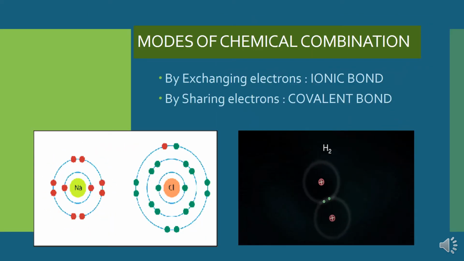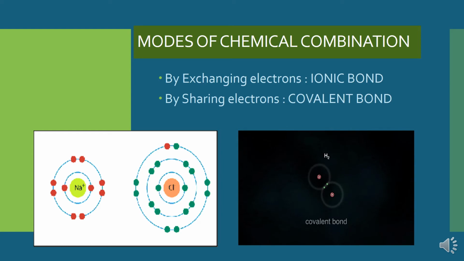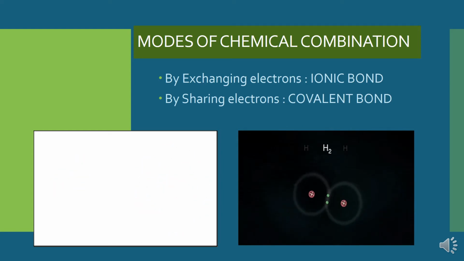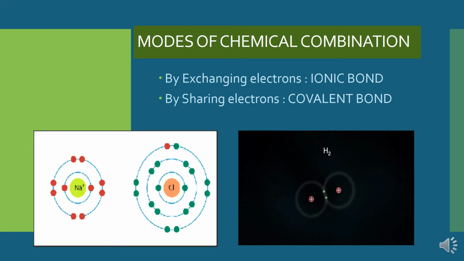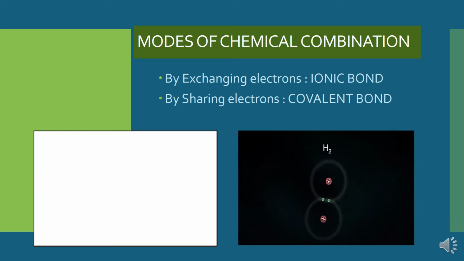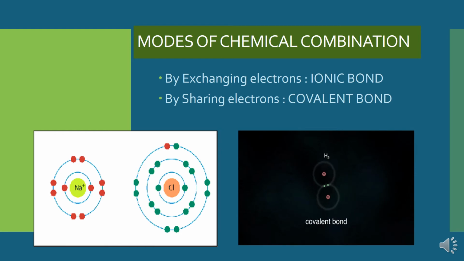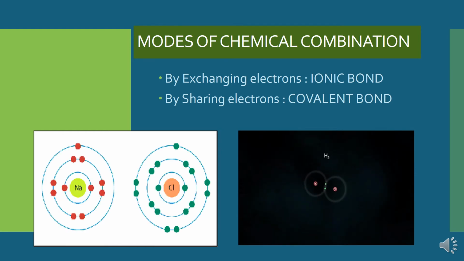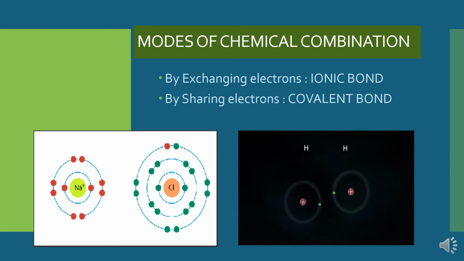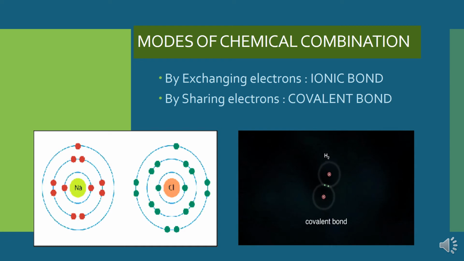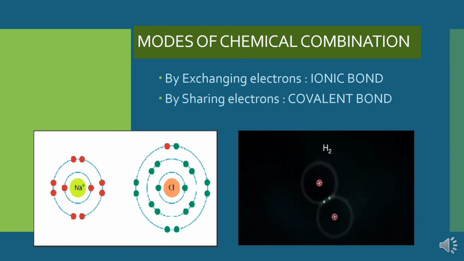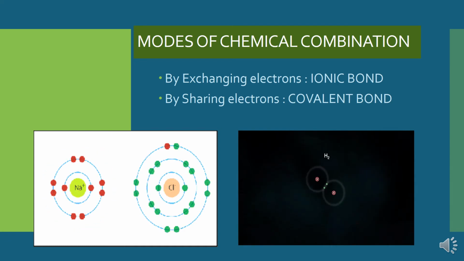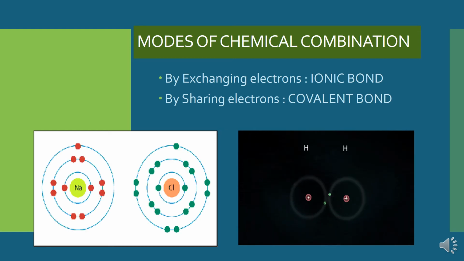So now according to the Kossel-Lewis approach, chemical combination means atoms can combine in 2 ways. In the first figure you can see that one electron is getting transferred from the sodium atom to chlorine. So this is called transfer of electron, and this type of bond is called an ionic bond. And in the second figure you can see that 2 atoms are sharing their electrons in their valence shell, and this is called a covalent bond. So firstly we'll discuss the ionic bond.